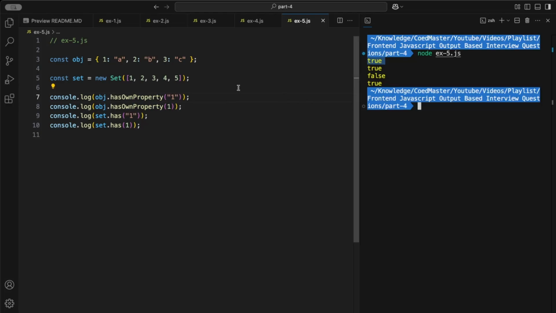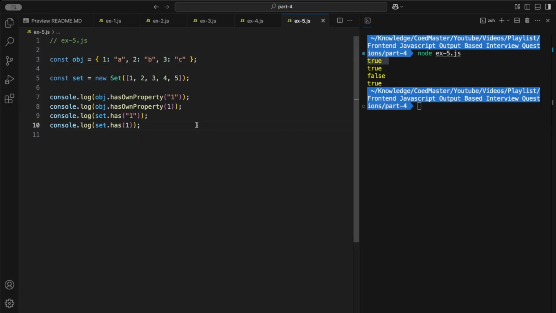Because internally all the keys in objects are strings. So the internal implementation always uses string. Even if you write the numeric value here, it's gonna convert it into string internally. So it checks if 1 is present in the object or not. And over here, as the internal representation uses the string, 1 is present in the object, which is why we get true over here. Amazing. Now let's see the next console output.